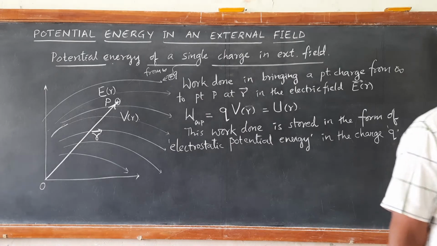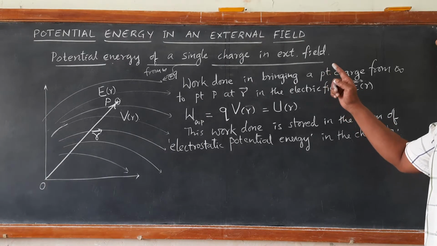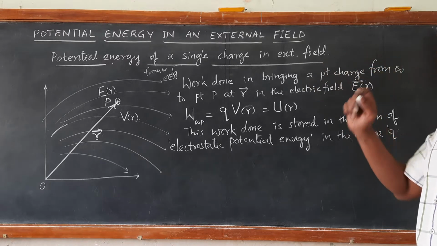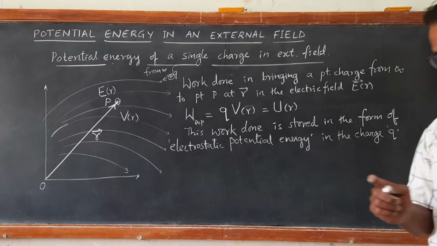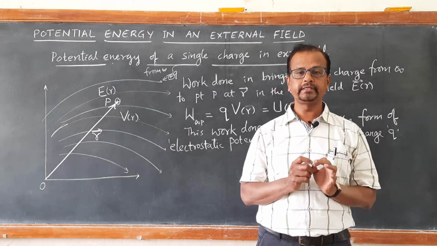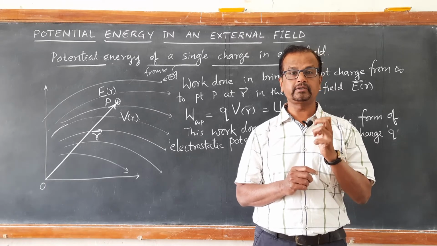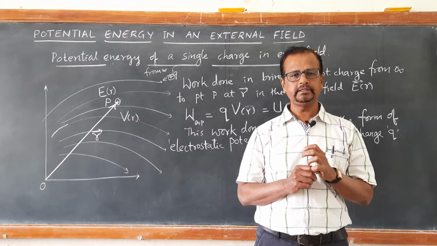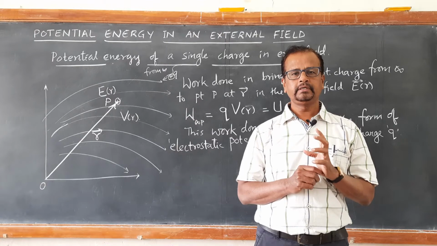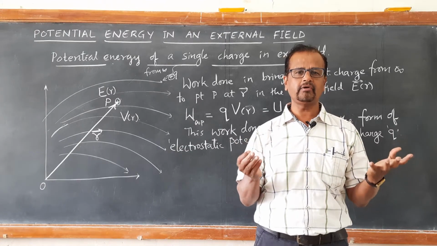Now before we go to the discussion of potential energy of a system of two charges in an external electric field, we are now defining one important unit, that is 1 electron volt. What is that 1 electron volt? Suppose there is a charge of 1 electron, or you can think 1 electron itself.